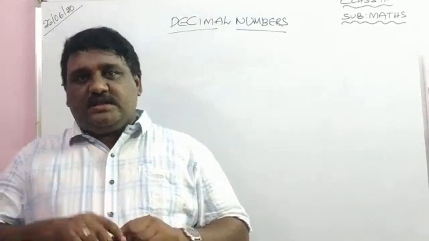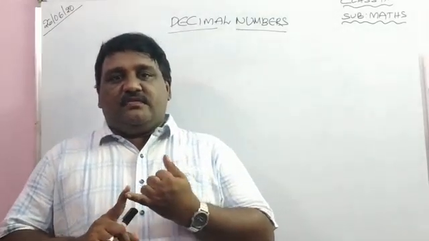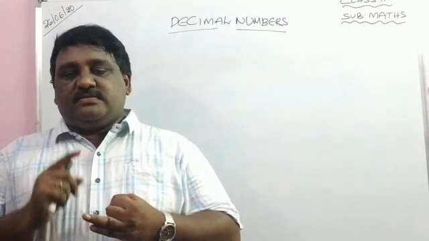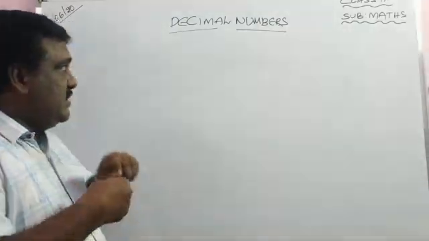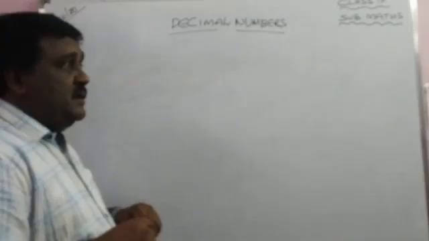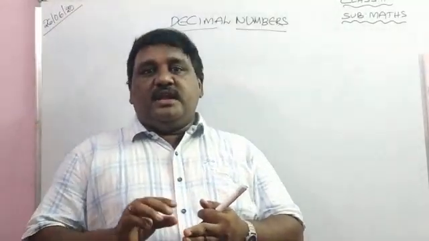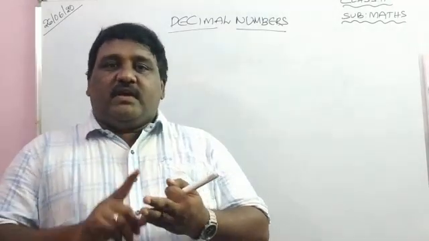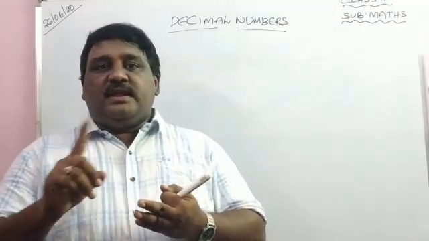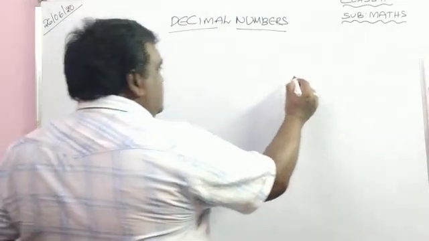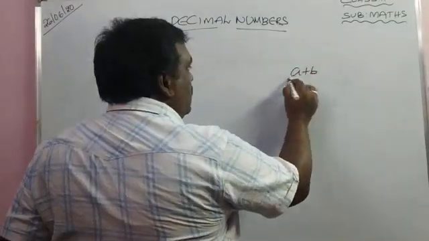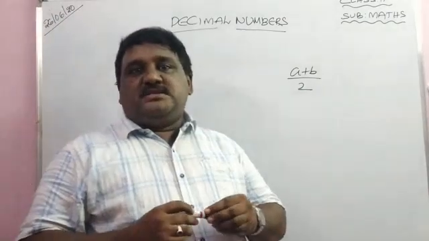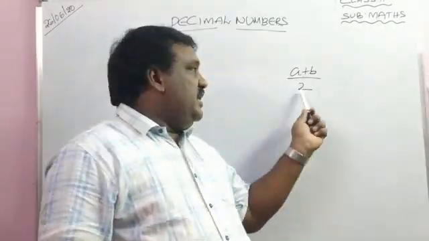In the last class, what was completed? Laws of exponents and the mean method were completed. What is the mean method? If a and b are any two rational numbers, then (a plus b) by 2 is one of the rational numbers between a and b.